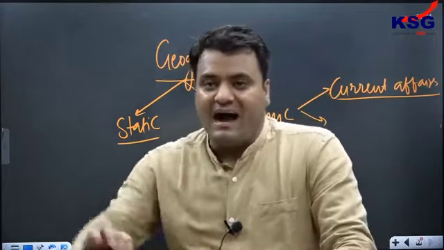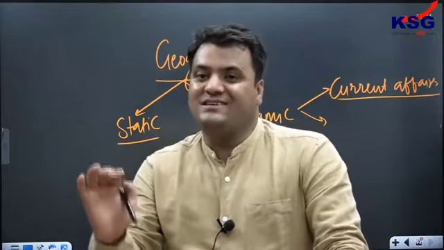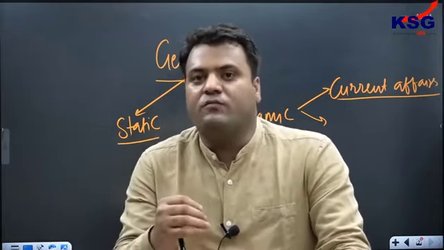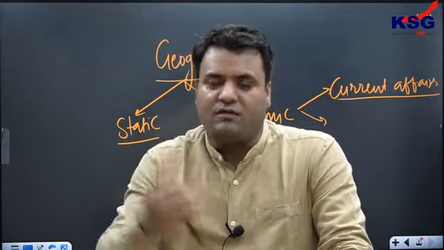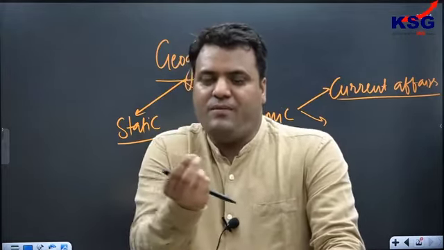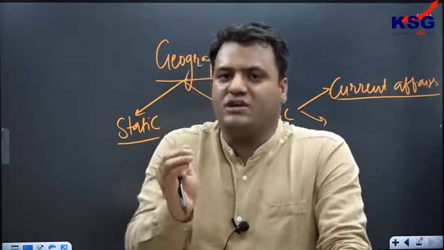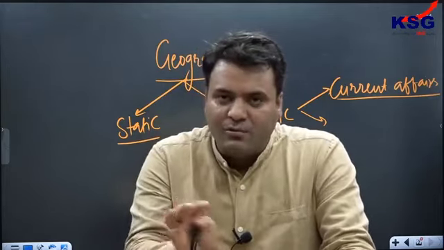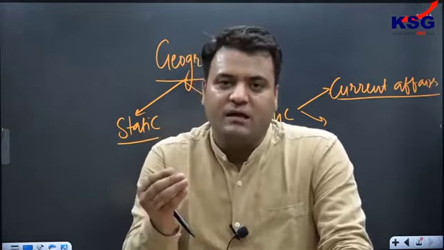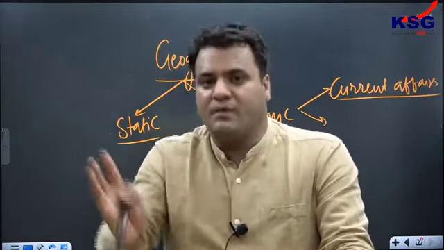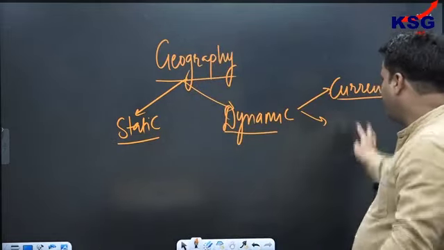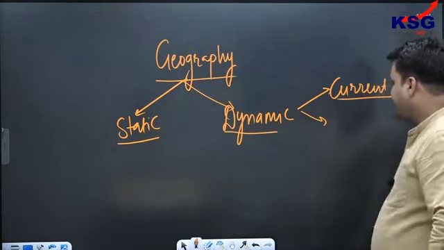Questions may be in terms of application, that is, which region will likely be affected. Questions will be there in terms of causes, that is, which of the following factors are responsible for the bomb cyclone, and like that. The question may be framed in such a way that one or two statements could be from the static part, while one or two statements are linked with the dynamic portion, the current aspect. We'll have a discussion on the bomb cyclone.